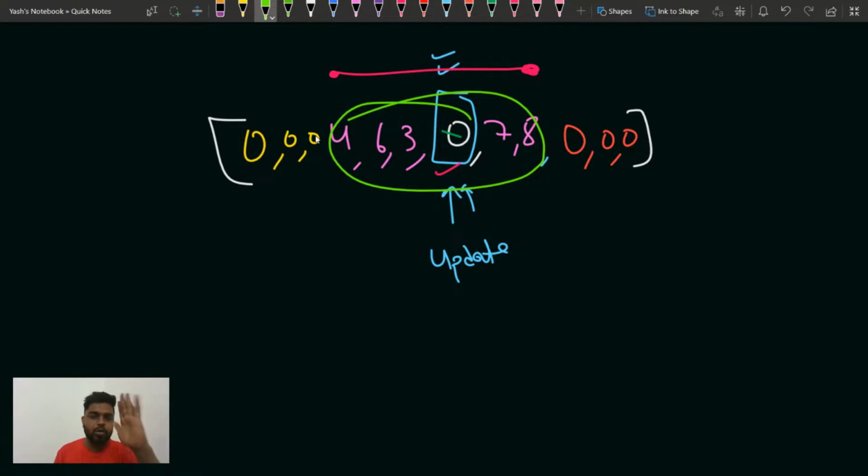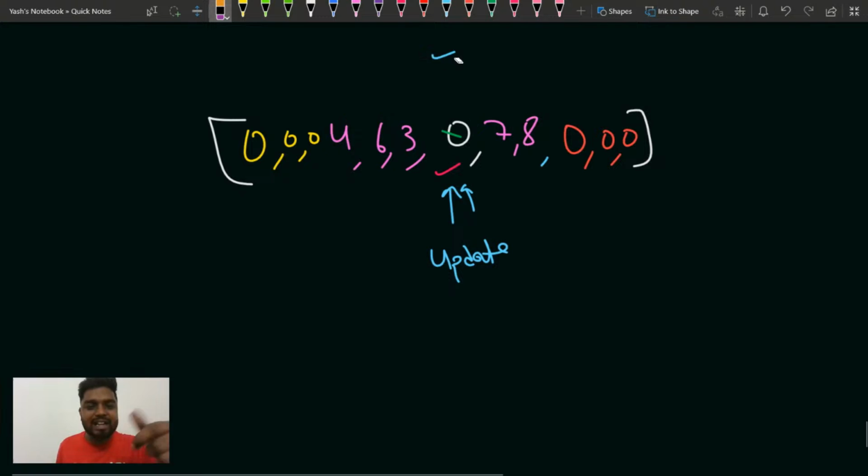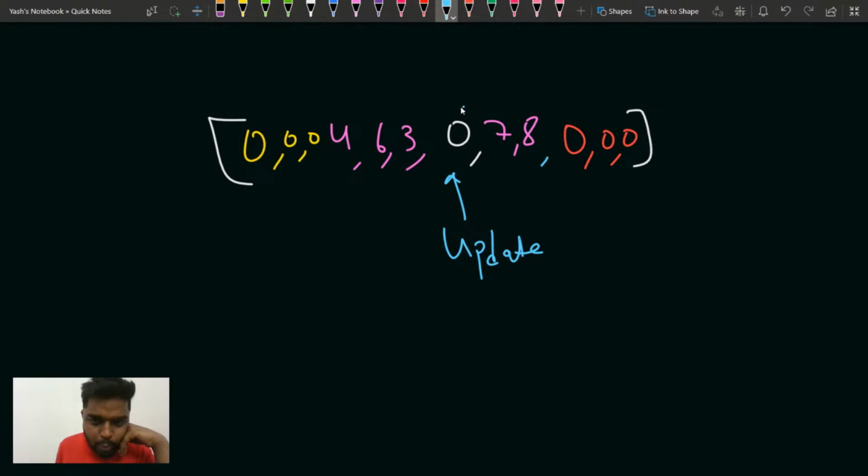Do you agree with me? Yes or no? Right, if I update this element, then this would become a contiguous subarray. Correct? Suppose I am talking about the ith update. Suppose this much was the array. After certain updates, this is how the array looked. And then in the ith update, if I update this element, so I'll update something that is non-zero here, the moment I update something here, then from here till here, everything will become contiguous, and this is a contiguous subarray.